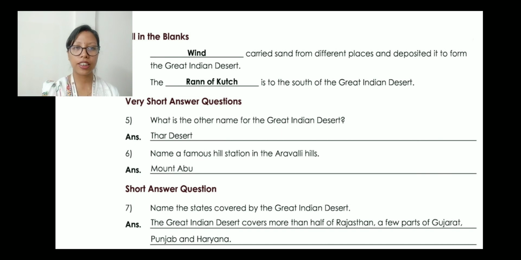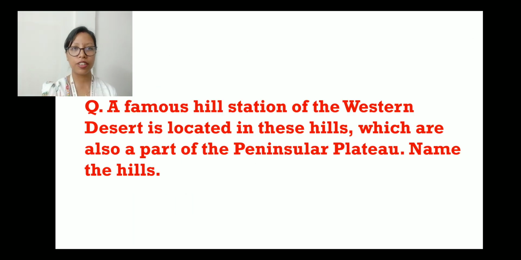Then question number 6. Name a famous hill station in the Aravalli Hills, which is Mount Abu. Then short answer question. Name the states covered by the Great Indian Desert. The Great Indian Desert covers more than half of Rajasthan, a few parts of Gujarat, Punjab and Haryana. So these are the discussions from the workbook. I hope you have written it down as we have discussed it. Now let's move towards the questions from my side.